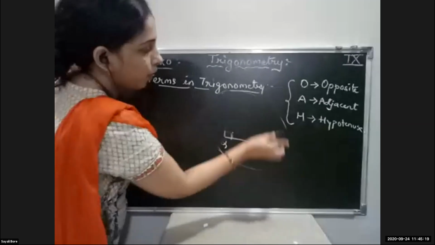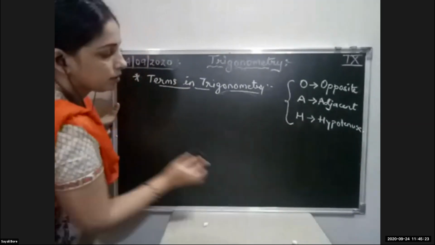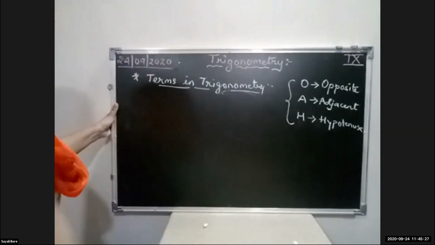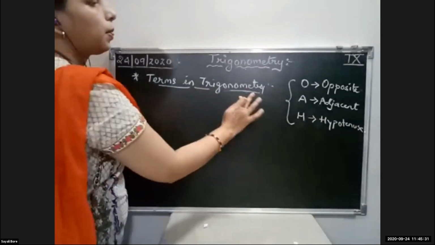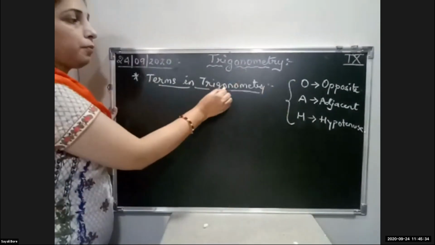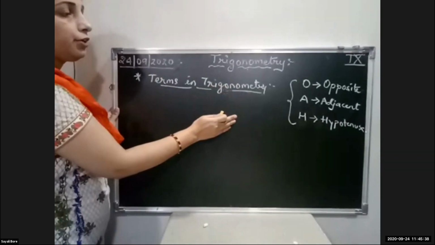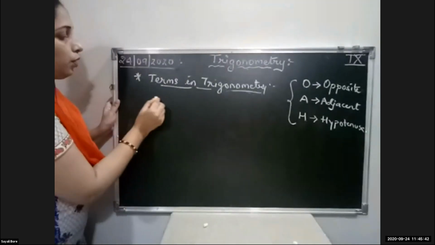Now let us come to our main topic. In trigonometry, students, we are going to study the different trigonometric ratios.